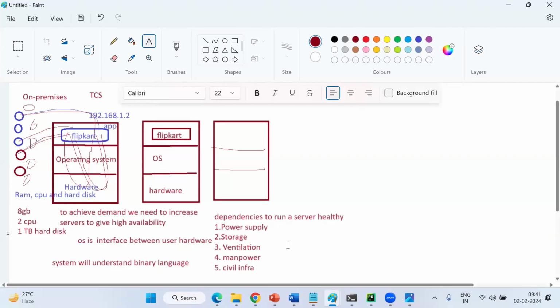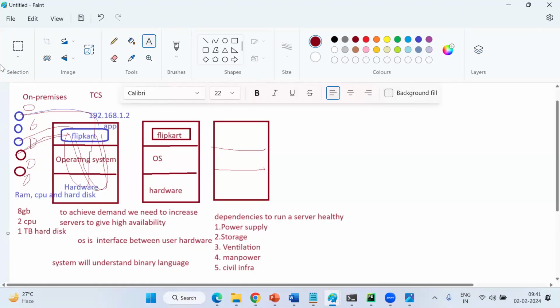It's not an easy task. Generators are a big task. So many things are there for the one Flipkart application. Your transformer will decide whether the server runs or not. Your ventilation will decide, your manpower will decide, everything will decide here. So dependency factors are more here to make your Flipkart application work.